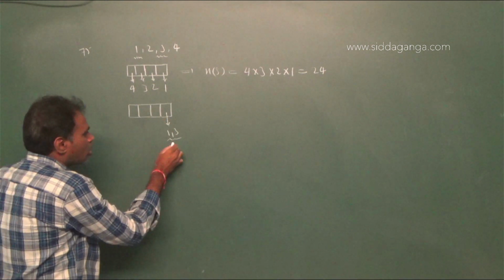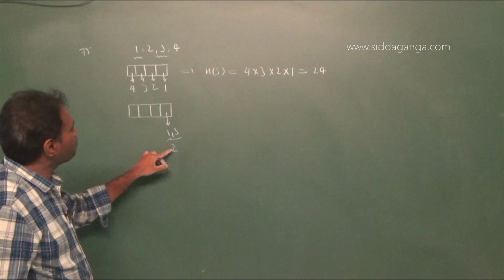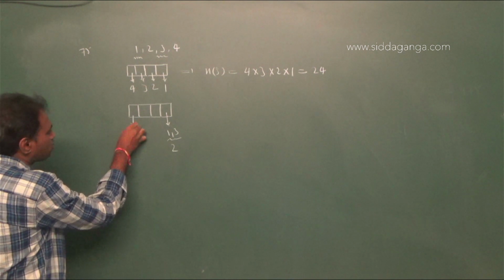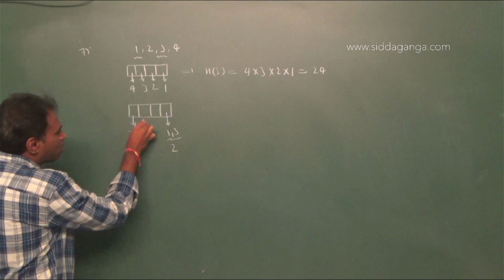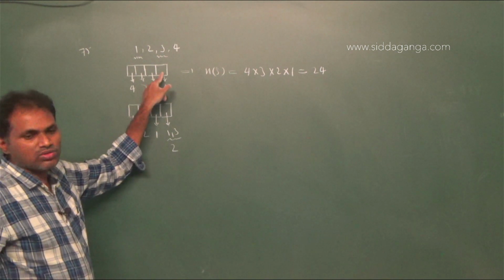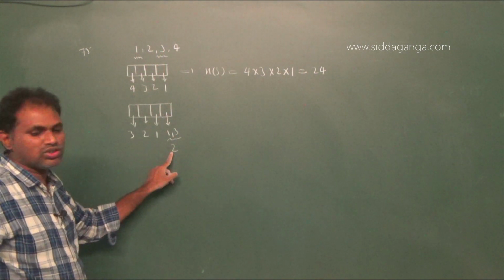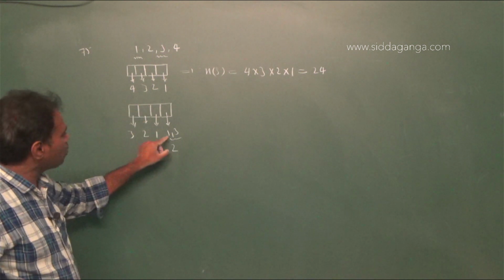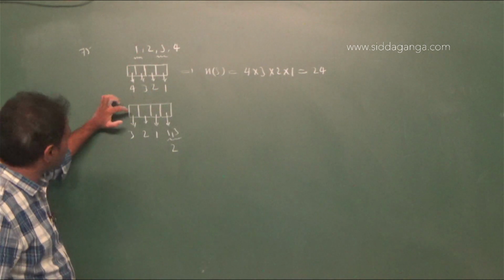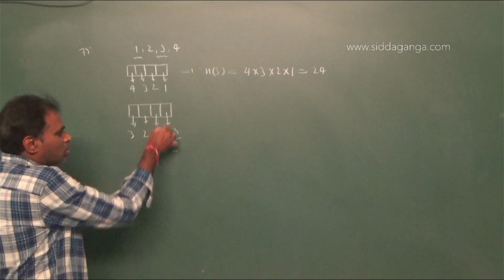Therefore, the last box you can fix in two ways. If you fix one number here, the remaining numbers are 3. Therefore, the first box you can fix in 3 ways, the second box 2 ways, and the third box 1 way. The last box has to be fixed with an odd digit, 1 or 3, therefore 2 ways.